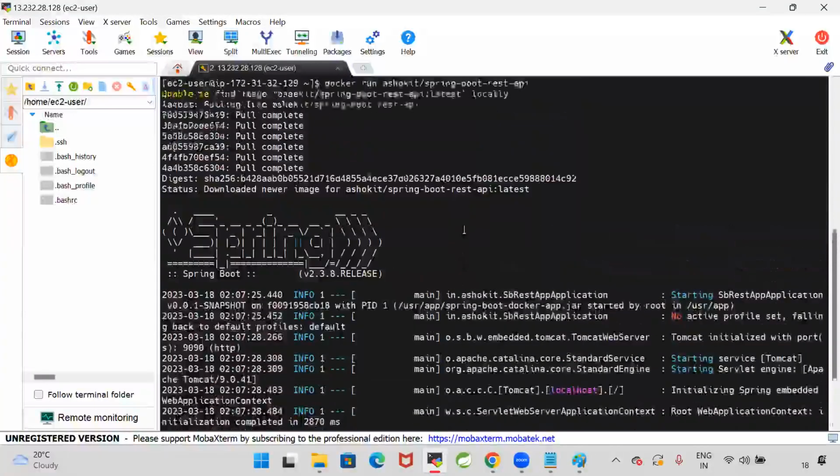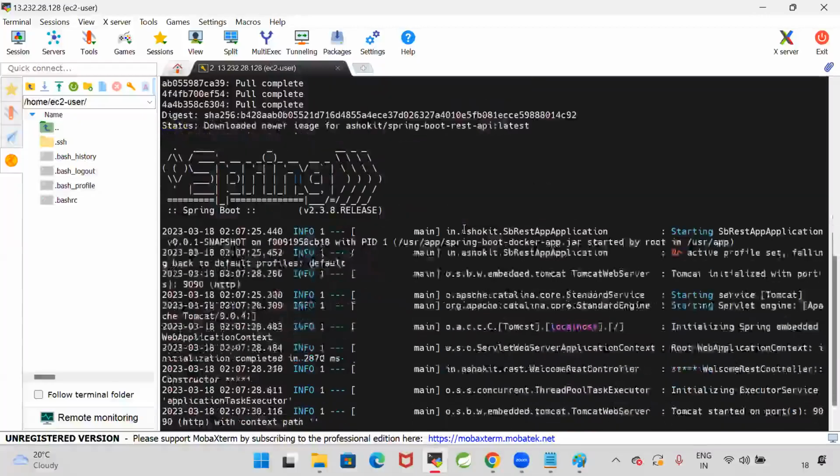Now guys, how much time is it taking to run this application on the Linux machine? Am I installing the Java software in this machine, or not? I did not install the Java software. In general, to run a Java application, we need to install the Java software. But here, I'm not installing Java. Docker is taking care of Java. Docker is taking care of this Java software.